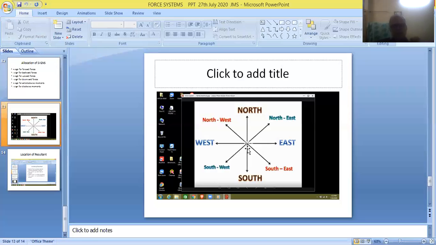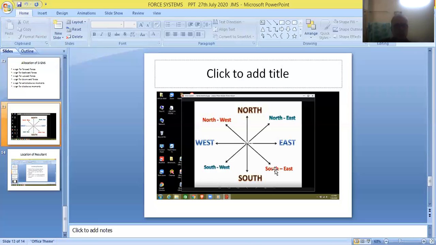So it is called a southeast direction. So friends, forces acting in east, north, west, and south directions, and similarly forces acting in northeast, northwest, southwest, and southeast directions. Problems will be given in this particular form.